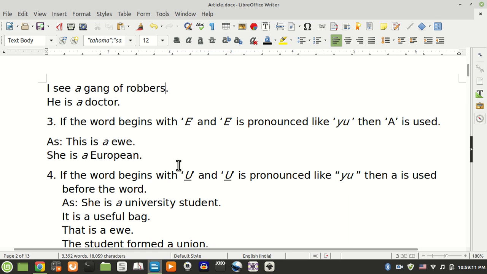Rule number 3. If the word begins with E and the E is pronounced like U, then a is used. This is a U, she is a European.